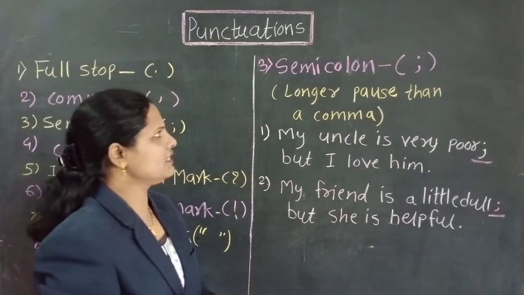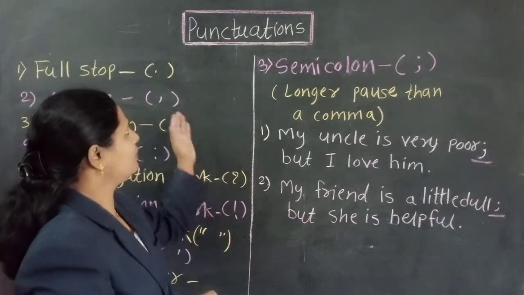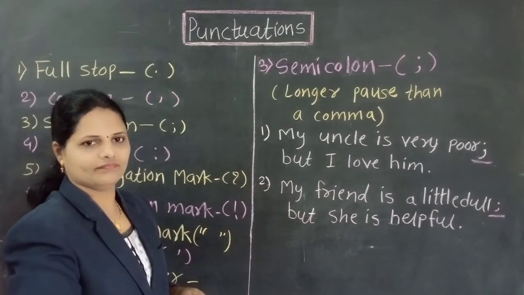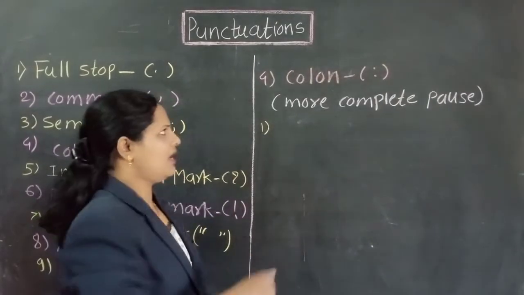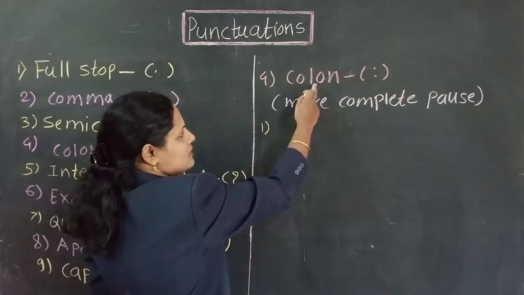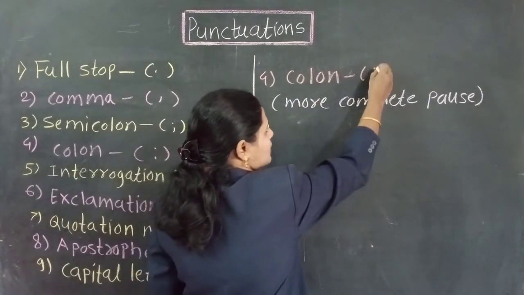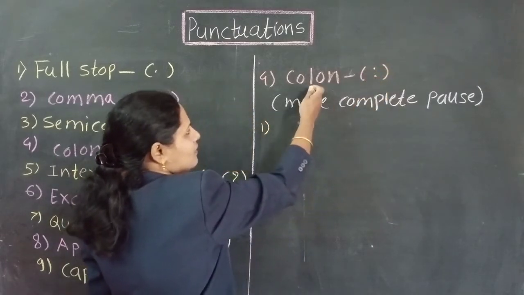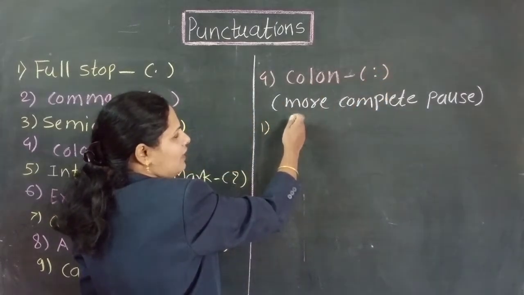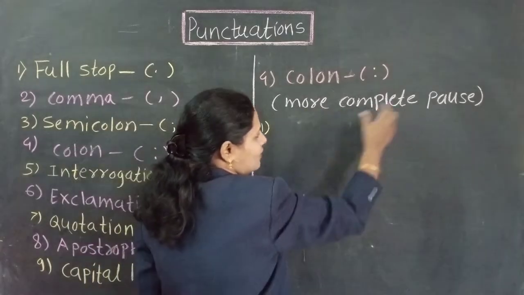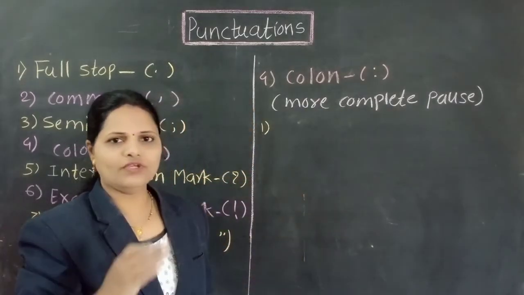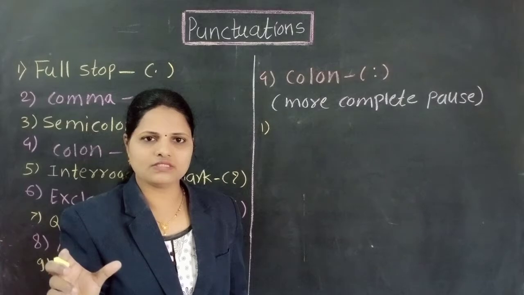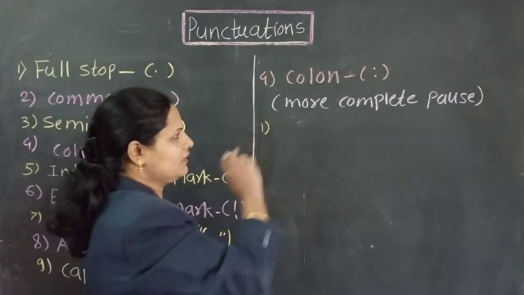Now we will see the fourth punctuation mark. The fourth punctuation mark is the colon. We show the colon by using two dots. This is the sign of colon. What is the use of colon? Colon is a more complete pause. Whenever we want to show a list of things, that time we use the colon.